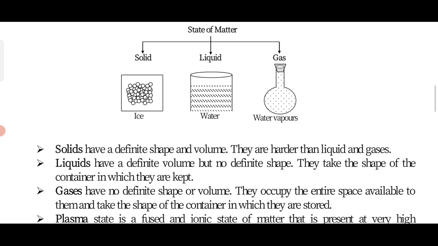A liquid has a definite volume but does not have a fixed shape, because if you take some water in any container, it takes the shape of that container. And gaseous particles do not have any fixed shape or fixed volume, because if you take some gas in a container, it will take the whole space of the container.